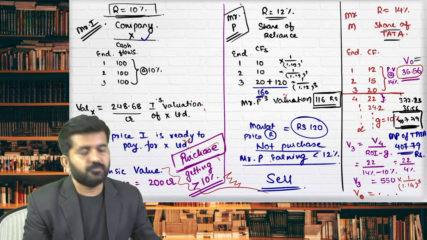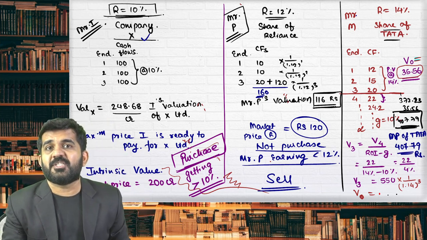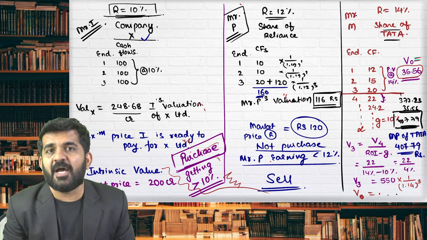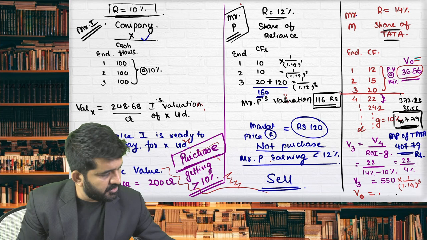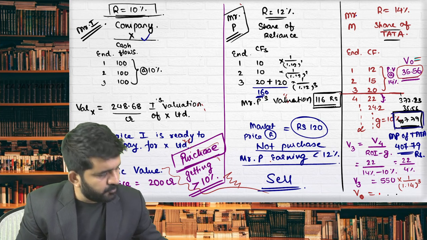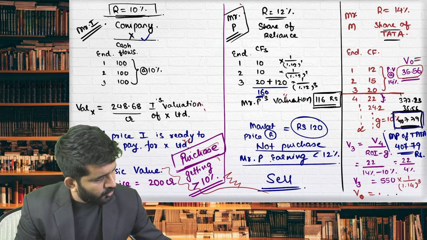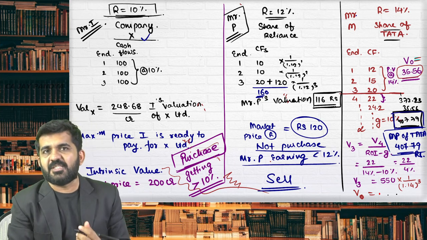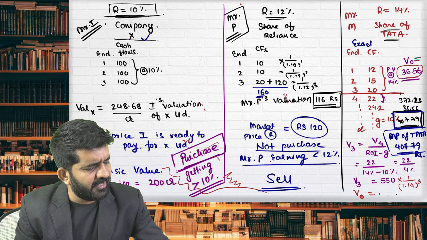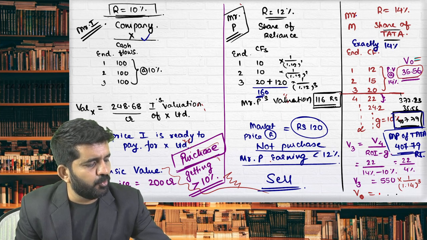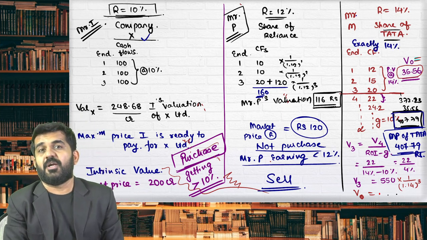407.79. Should you purchase or sell this share? It is exactly priced. See, if someone tells you to purchase this share, you should purchase because your intrinsic value is 407.79. Your market price is 407.79. If you purchase this share, you are exactly getting 14%. That is nothing but your required rate of return.